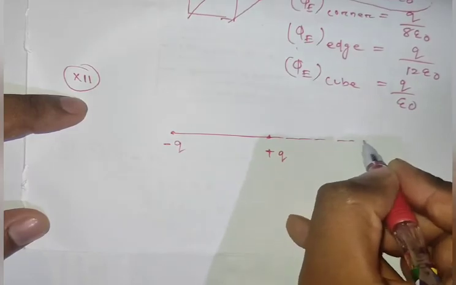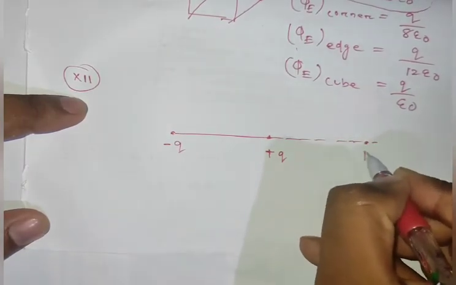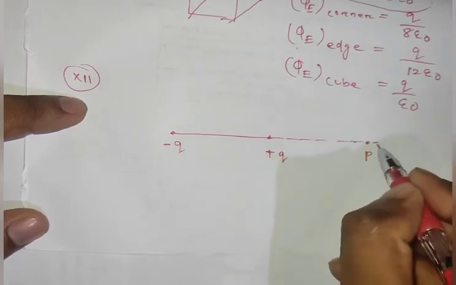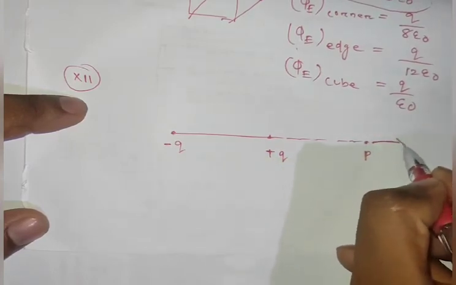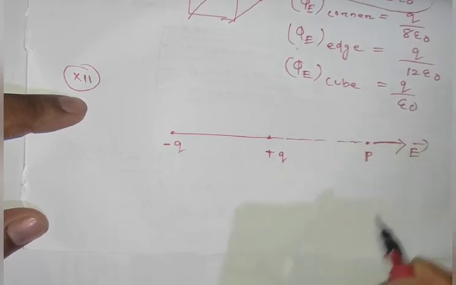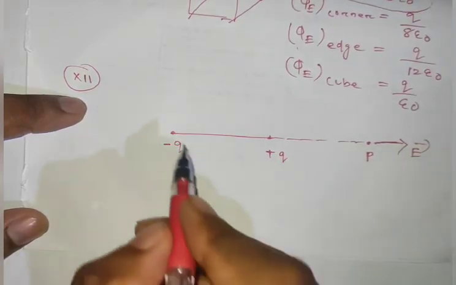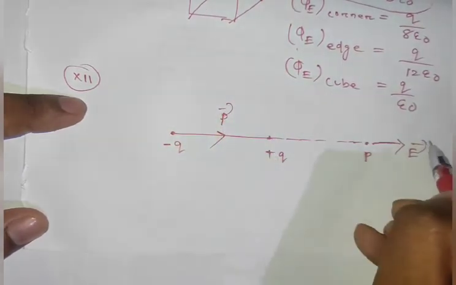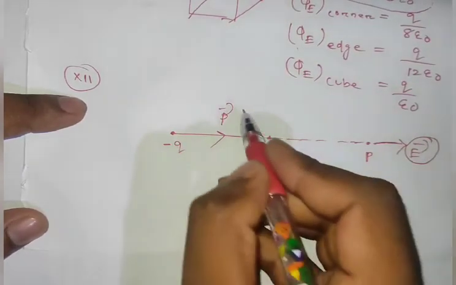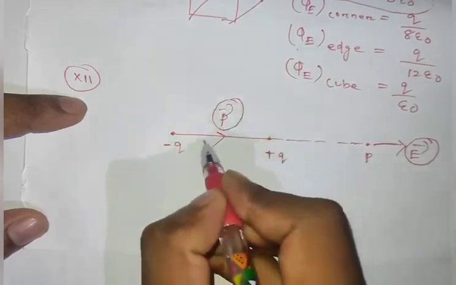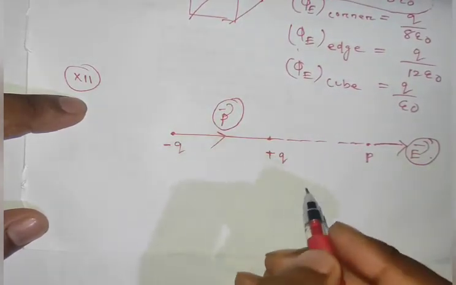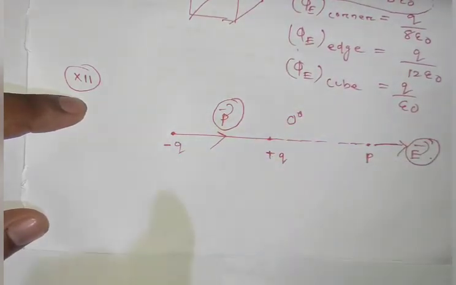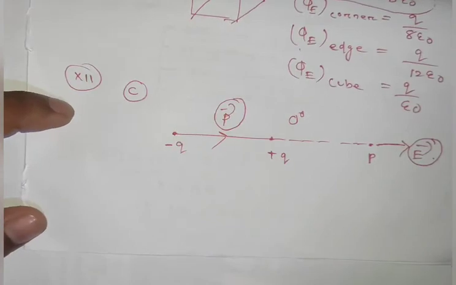If this is my axial line and this is my observation point P, then the net resultant electric field will be along this direction. And we also know the dipole moment vector has direction from negative to positive. So the resultant electric field and the dipole moment vector have the same direction. Then what will be the angle between them? Simply 0 degrees. So option C will be correct.